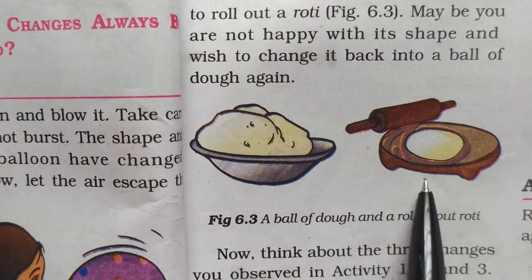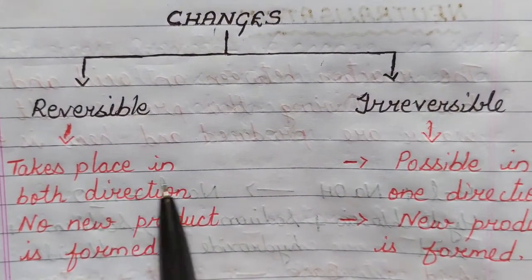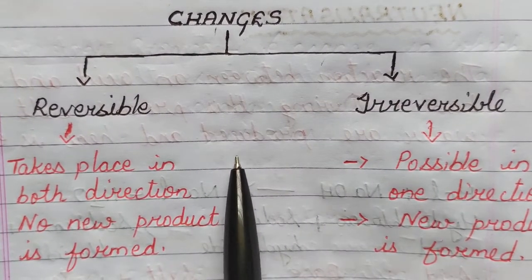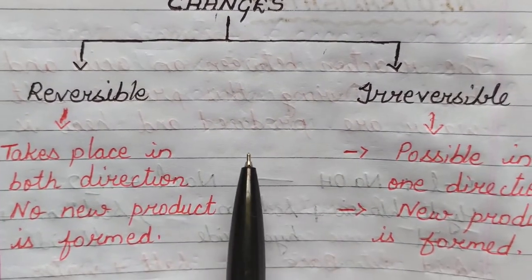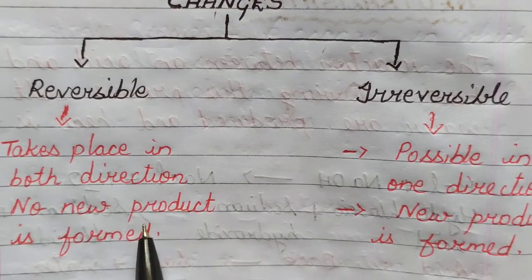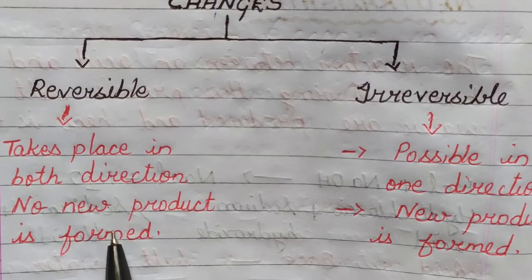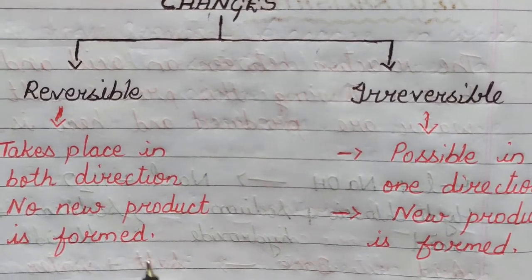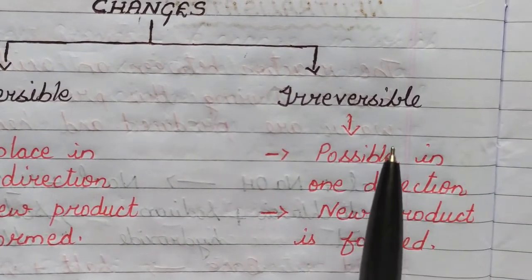So, in all these three examples, what do you see? You see that this is taking place in both the direction. That means you blow air into the balloon, and then after that, when the air went out from the balloon, it came back to its original position. In the same way, the aeroplane also, in the same way, the roti also, you can see that no new product is formed. Clear?